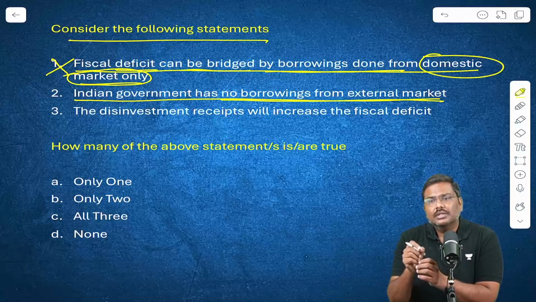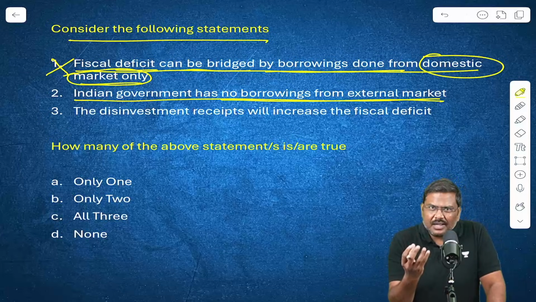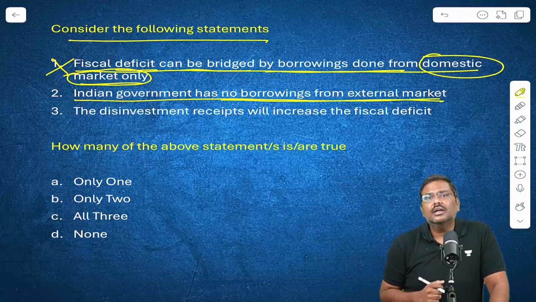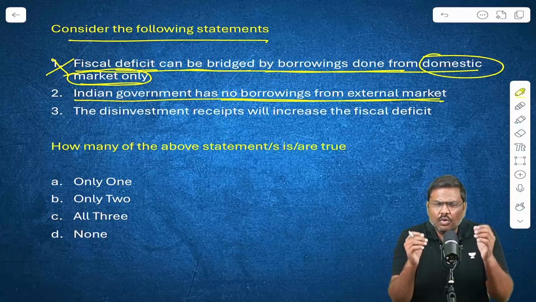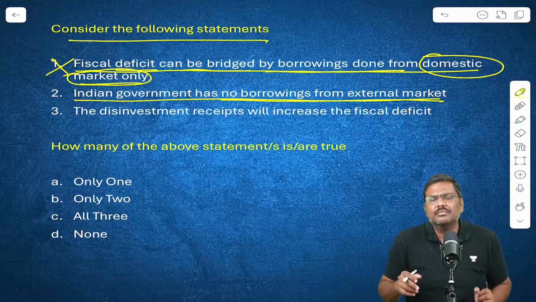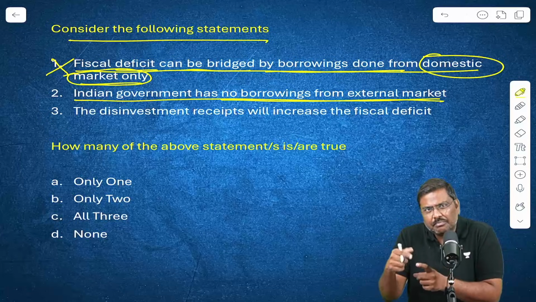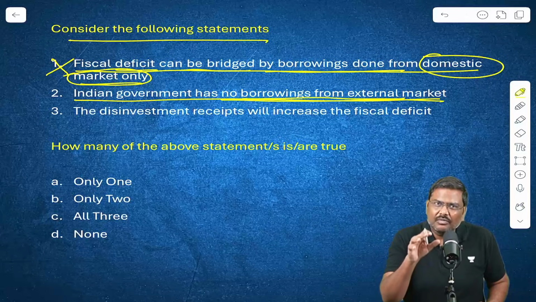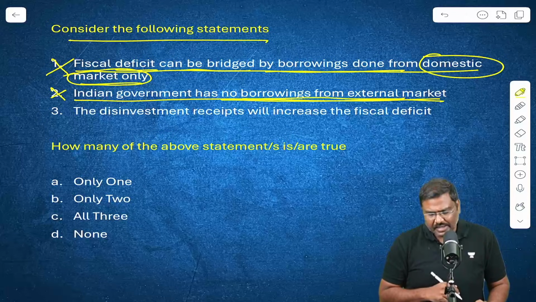Important term. The Government of India has a certain amount of debt. Now, when you look at this particular debt, it is divided into internal debt as well as external debt. Of course, the internal debt forms the majority part, more than 95% or around 95%. But does it mean that the Government of India does not have any borrowing from the external market? No, there is a borrowing done from the external market, but it is very, very less, hardly around 4 to 5%. So the first statement is incorrect.